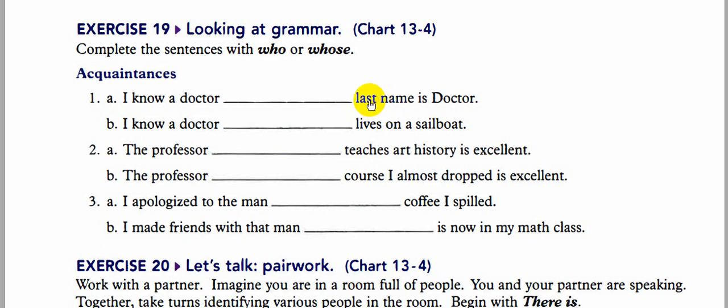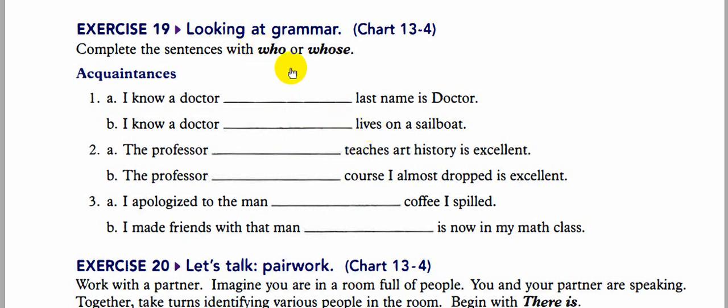I can say whose parents, or whose old parents, or whose interesting parents. It's okay to describe the noun after whose. Here we've got the adjective last, no problem. So here we use whose. I know a doctor who lives on a sailboat. Of course, this who is the right answer. Why? Because who here is the subject. We need a verb here. It's followed by a verb.